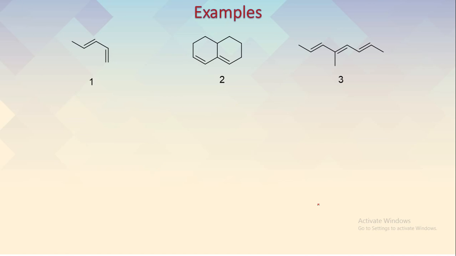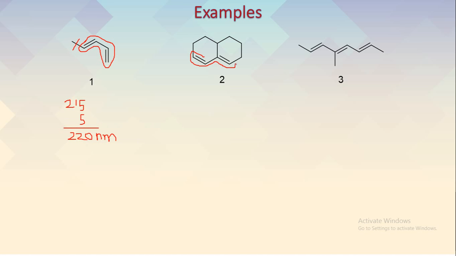Then let's have some examples. Look at structure 1. This is again an acyclic structure. First we need to mark the diene system. The base value here will be 215 nanometer. Then there is no exocyclic double bond because it is not a ring structure. There is one alkyl substituent here, so it will be plus 5. So the total value will be 220 nanometer.